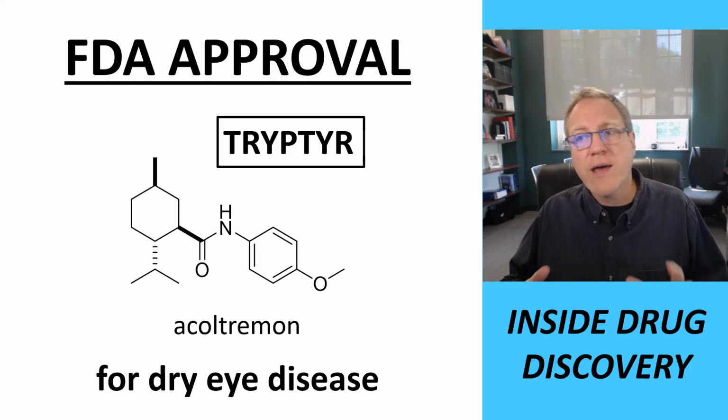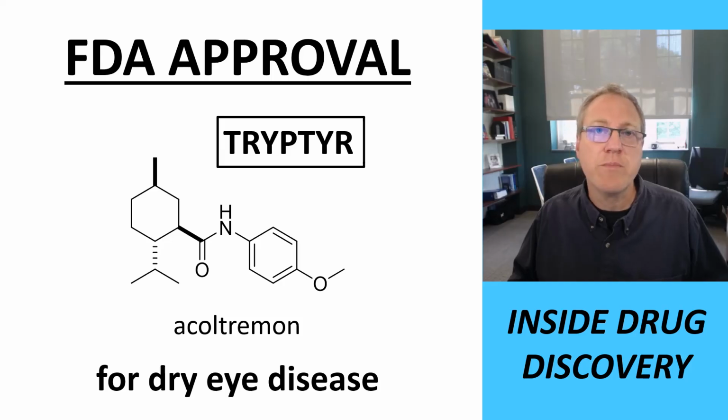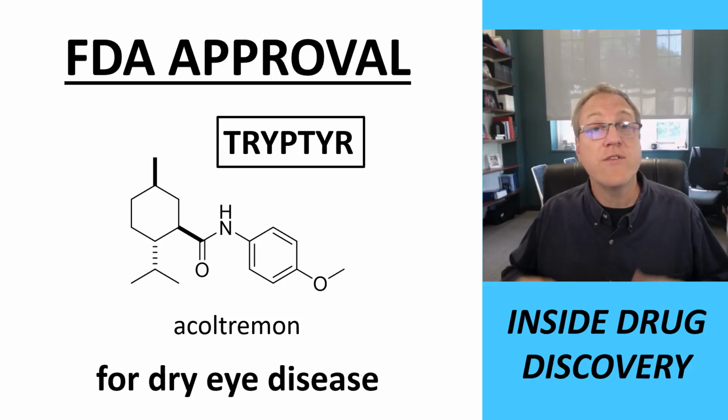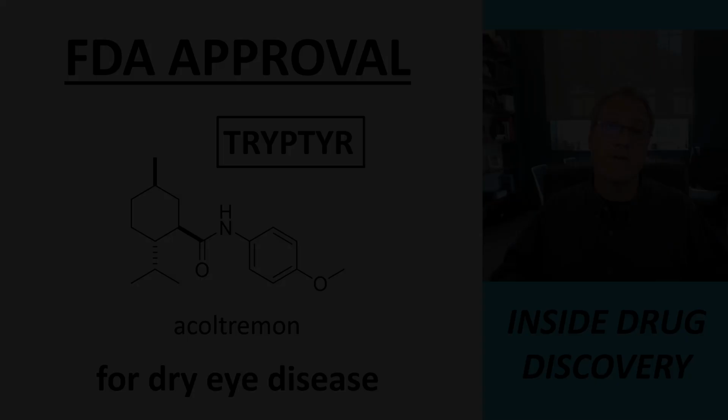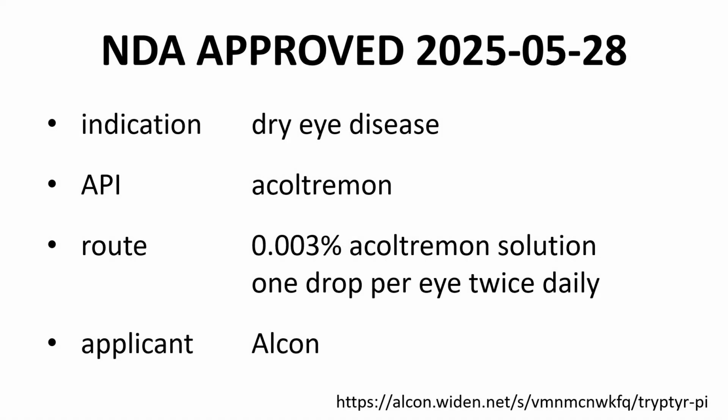This video describes a new drug recently approved by the U.S. Food and Drug Administration. That drug is TRYPTYR. TRYPTYR was approved on May 28, 2025. TRYPTYR is approved for the treatment of dry eye disease. The API, the active pharmaceutical ingredient, is alcoholtramine.